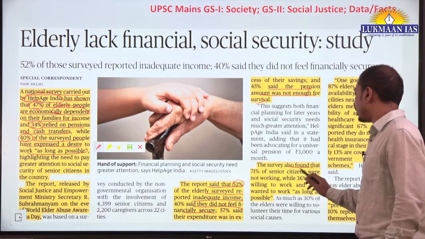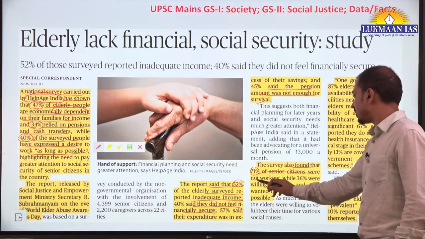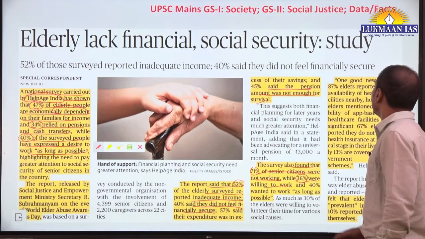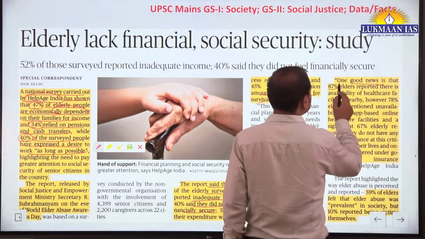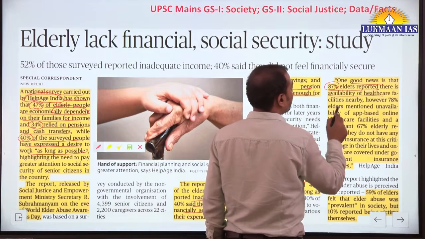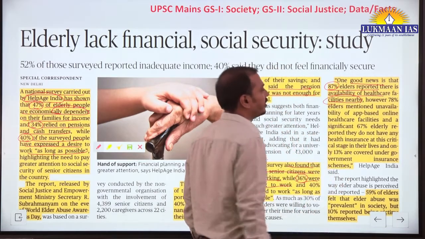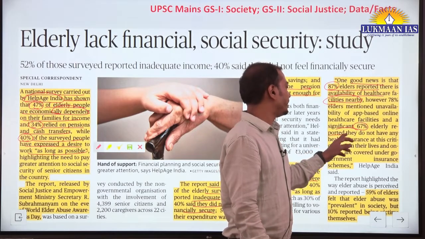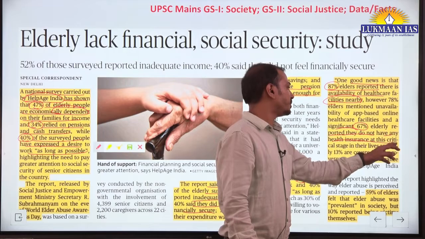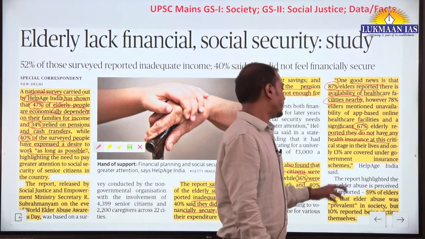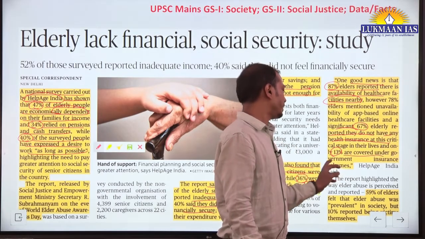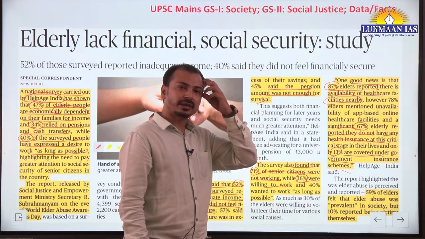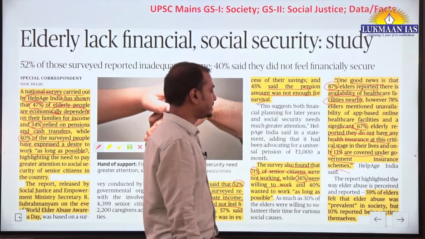The survey also found 71% of senior citizens were not working, while 36% were willing to work. One good news is that 87% of elders reported there is availability of healthcare facilities nearby. However, a significant 67% of the elderly reported they do not have any health insurance at this critical stage, and only 13% are covered under government insurance schemes. This is also problematic. Health insurance coverage is very less.